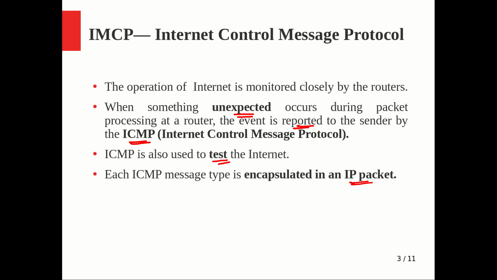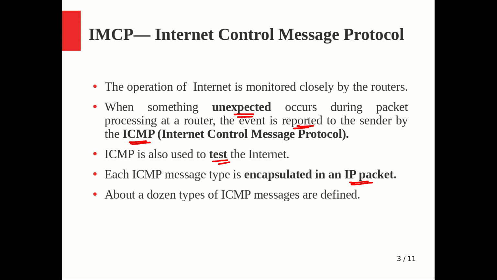So even if something unexpected happens in the network, there is no guarantee that it will be informed to others, because ICMP is running over IP. So there is no guarantee for both, right? Such a difficulty is there. If we had some other way, it could be better to deal with that alternative. Of course you can depend on them, but they will provide you only best effort delivery.